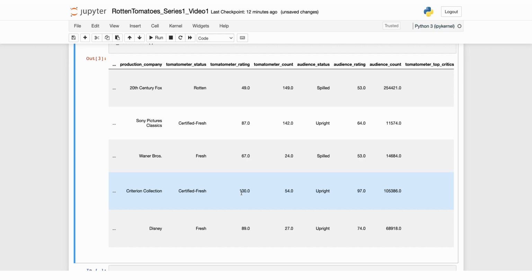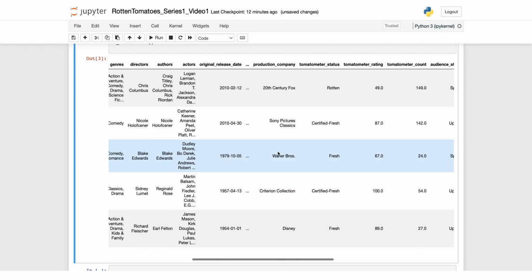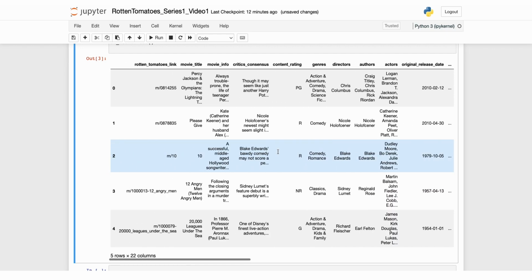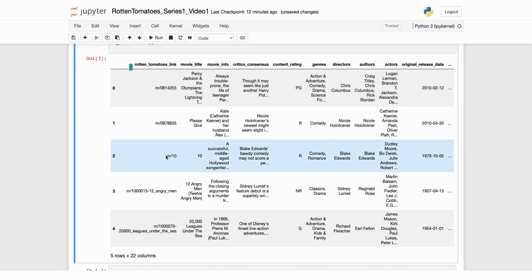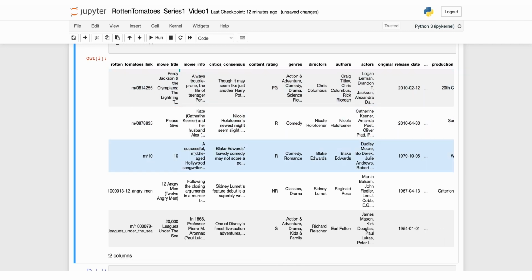As you can see, there are several columns available in our dataset. So we have the Rotten Tomatoes link of the corresponding movie, the movie title, and the synopsis of what the movie is about. That's what movie info is. Content rating is the rating of the movie's suitability for certain audiences based on its content.